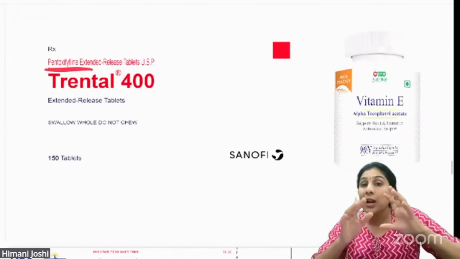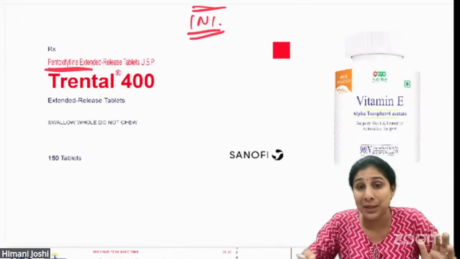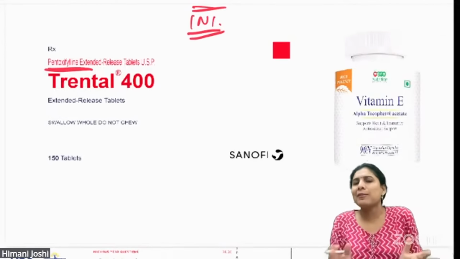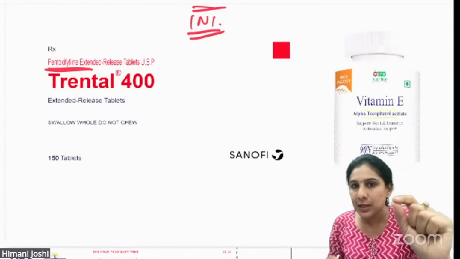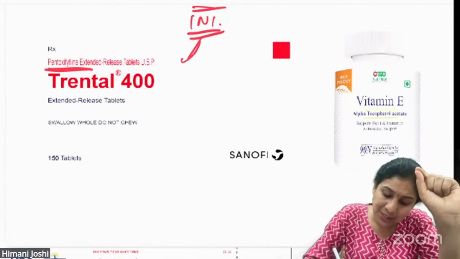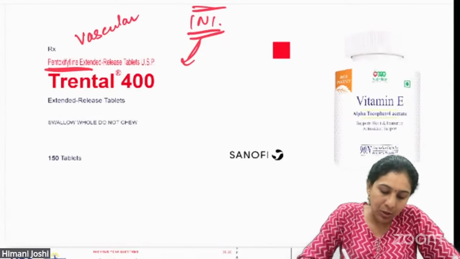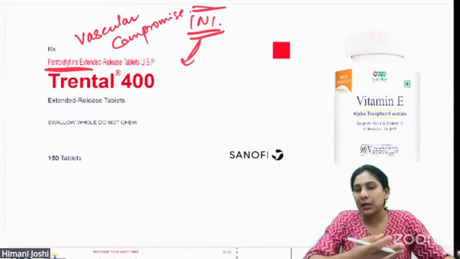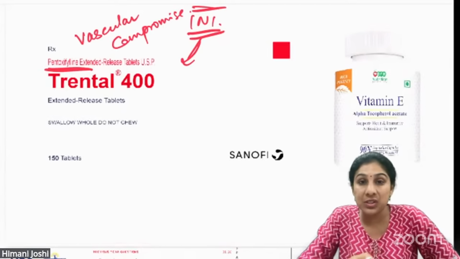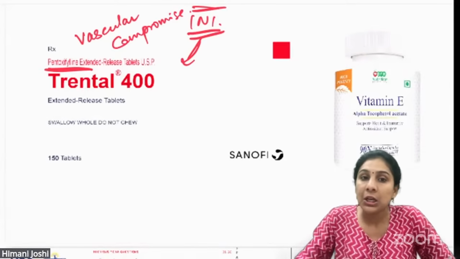Okay, now these are all INI based questions. Why I am telling you specifically is because INI is coming up, and INI maybe will not ask you very easy questions. So remember, pentoxifylline is one drug which is used in such cases whenever there is a vascular compromise. Okay, so in free flaps also, when we are doing a free fibula flap and we are putting it on the mandible, we feel there is a venous thrombosis, there is a congestion, you give pentoxifylline. So whenever there's a vascular compromise, you give pentoxifylline.